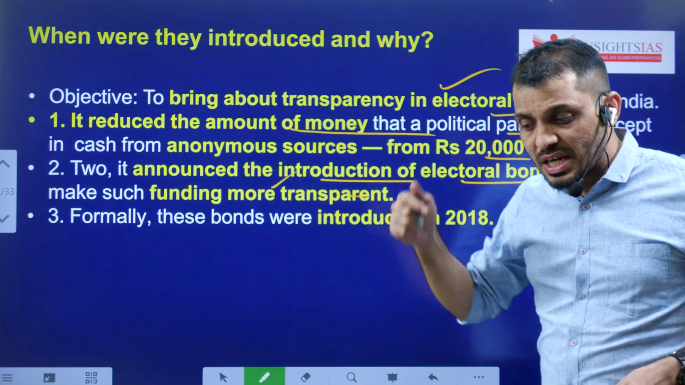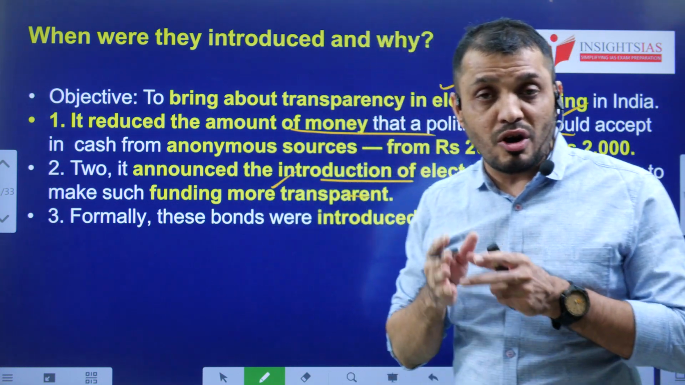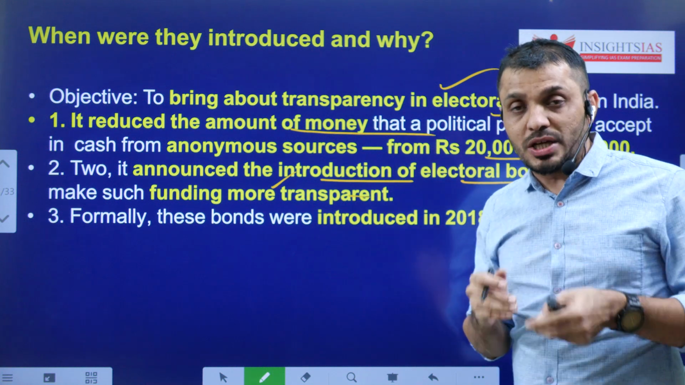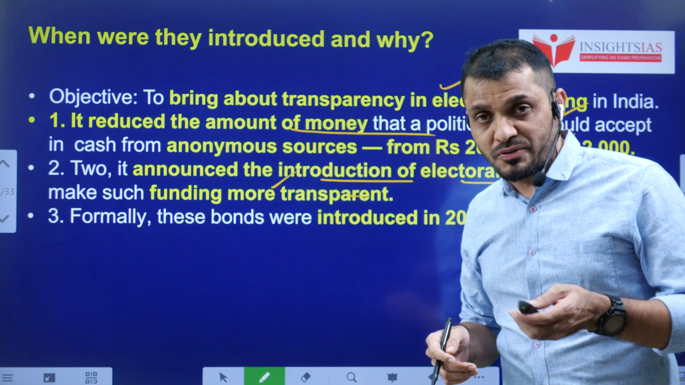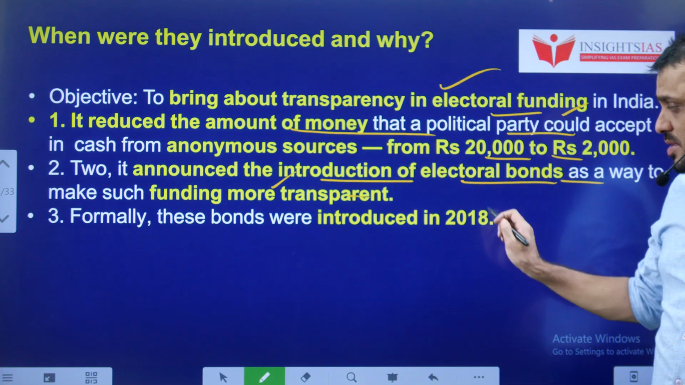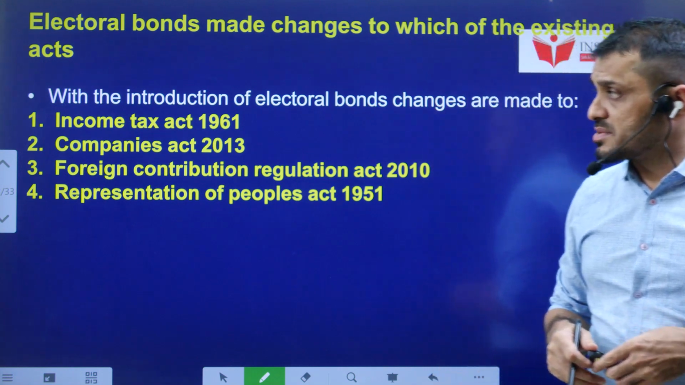That means obviously now funding will be more institutionalized. If the government wanted to audit such kind of funding to political parties, they can easily do the audit with the help of an independent agency. That can be possible. It was introduced in 2018. At that time, Arun Jaitley was the finance minister.